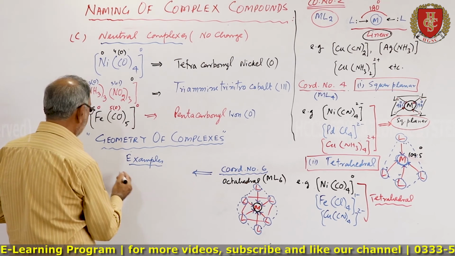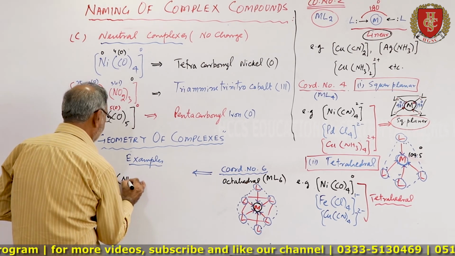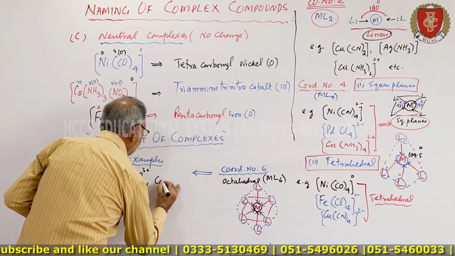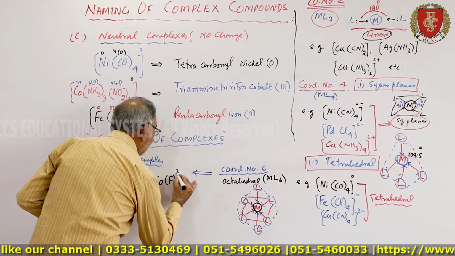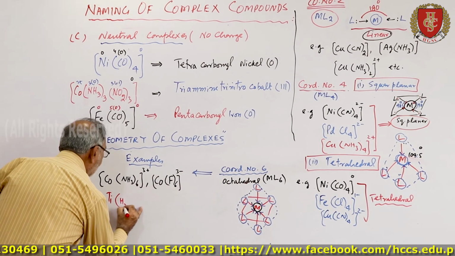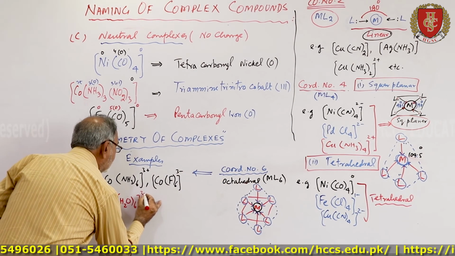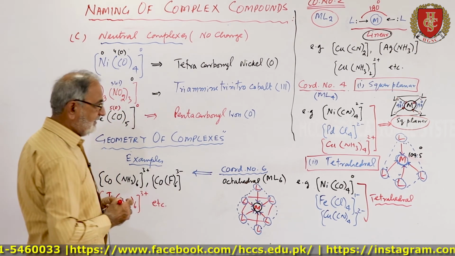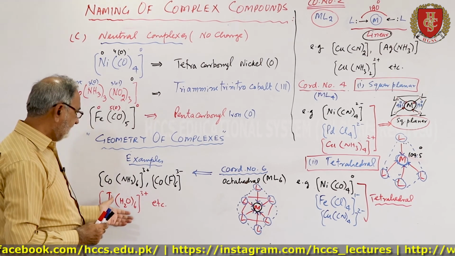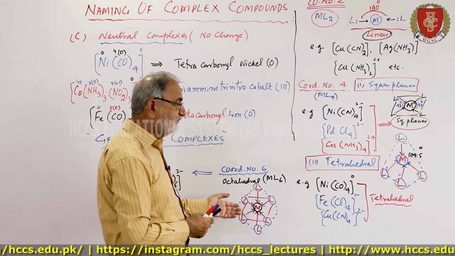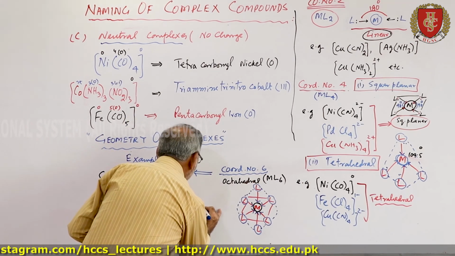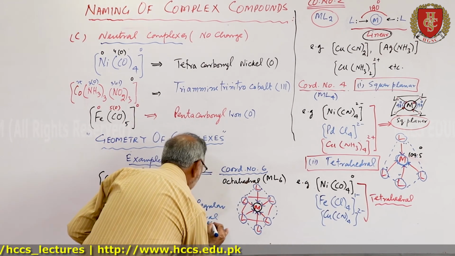For example, Co(NH3)6 3 plus, CoF6 3 minus, and Ti(H2O)6 3 plus. So these are in fact the octahedral complexes. They have geometry like this. This is regular octahedral geometry.